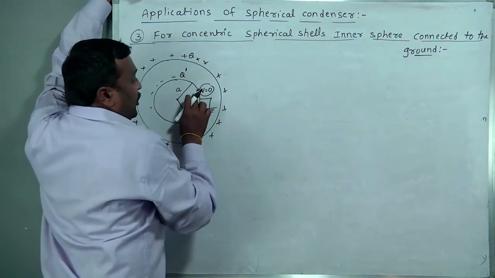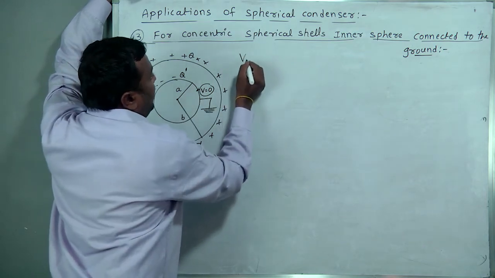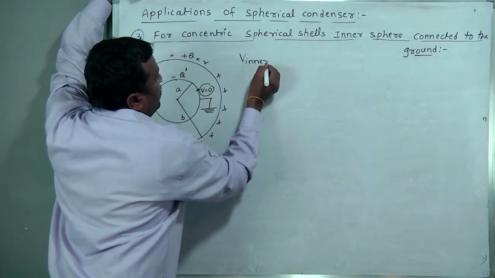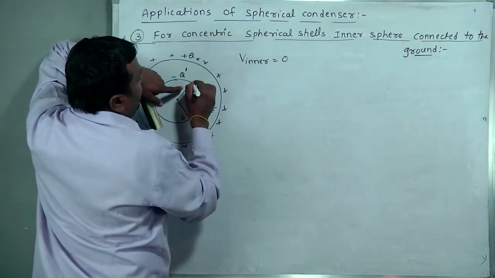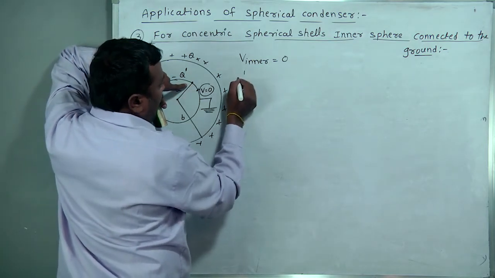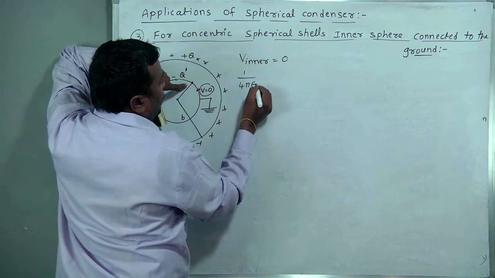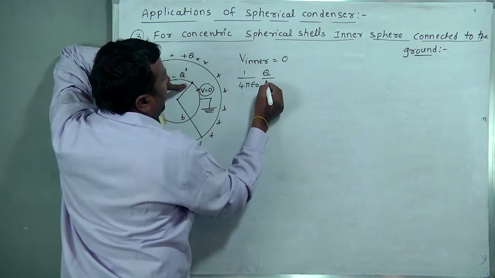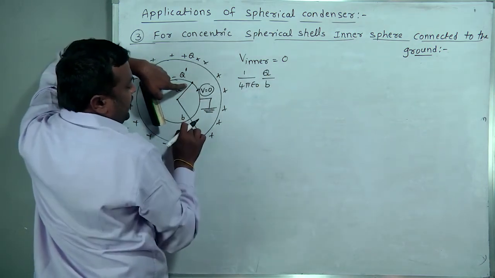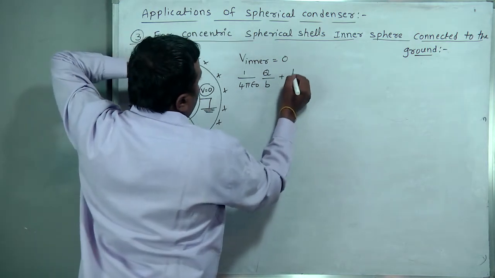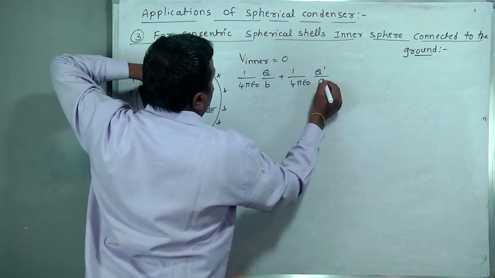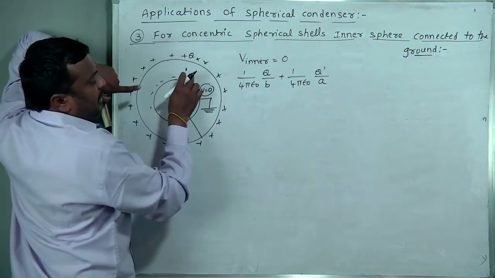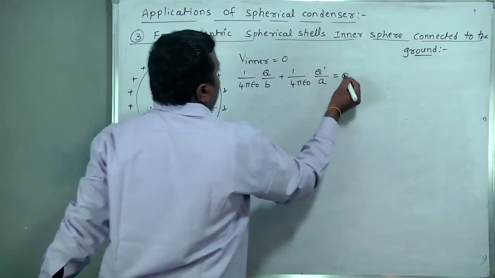If the potential is 0, V inner equal to 0, how can we write it at this location? 1 by 4 pi epsilon naught Q by B with respect to the outer sphere, plus 1 by 4 pi epsilon naught Q dash by A. We don't know this induced charge. Q dash by A is equal to 0.